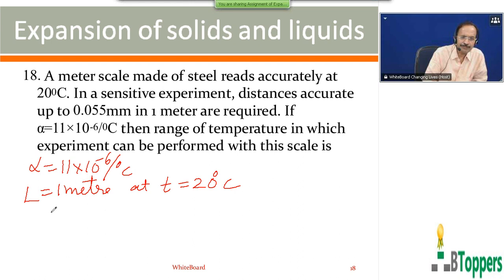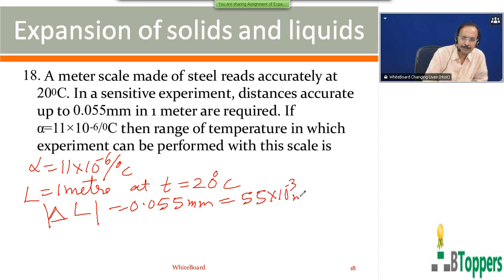So the maximum error that is allowed is 0.055. That means mod of delta L can be taken as 0.055 millimeter, or you can write 55 into 10 power minus 3 millimeter.